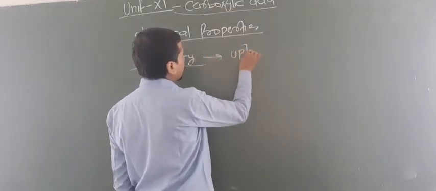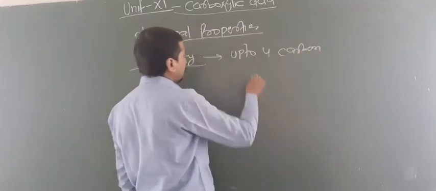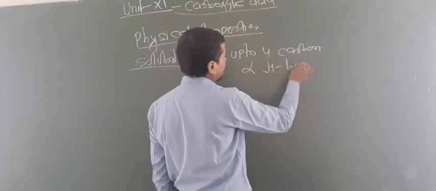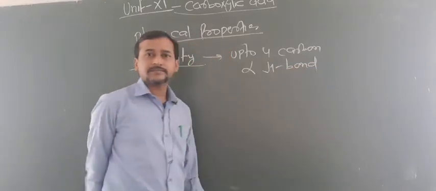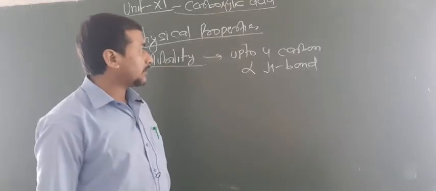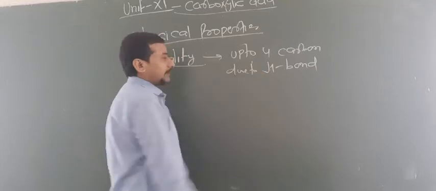What about the solubility? Up to 4 carbon atoms, the solubility is basically due to H bonding. That means up to 4 carbon atoms are soluble due to H bonding.